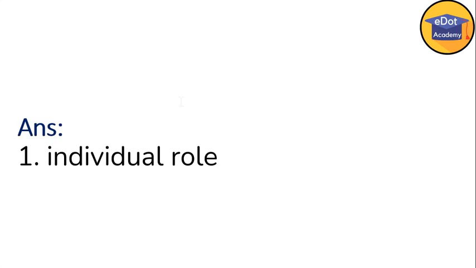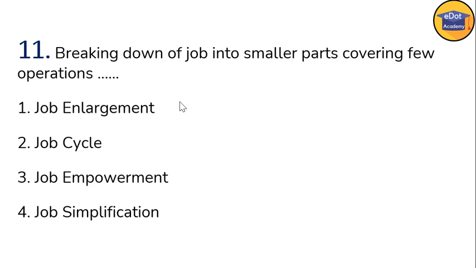Okay, now next question, number 11. Breaking down of a job into smaller parts covering few operations is called. So when you break down your job into smaller parts, meaning pieces, you are doing it in pieces. So that is called job simplification. This is not job enlargement, because the options given are job enlargement, job cycle, job empowerment. So the last option is correct here. That's called job simplification.